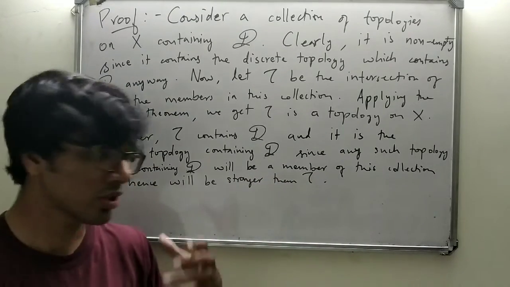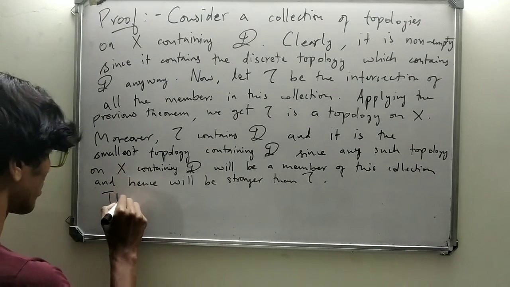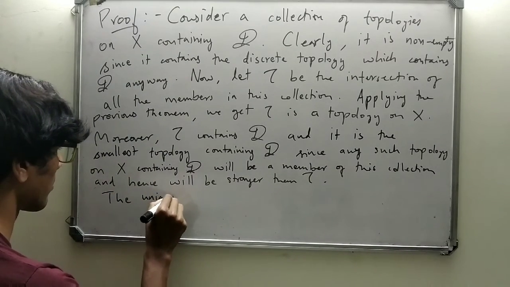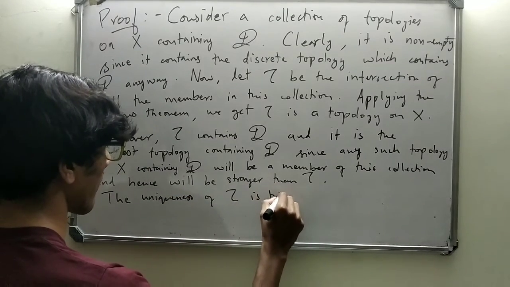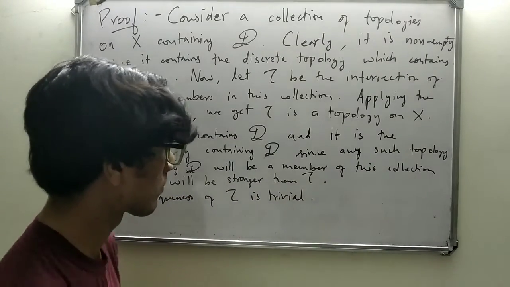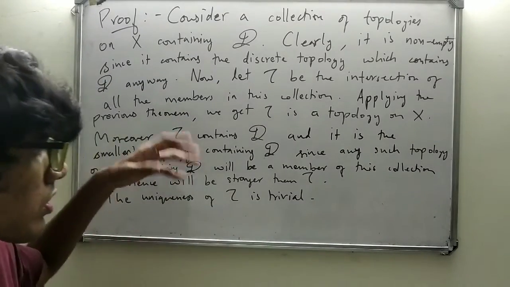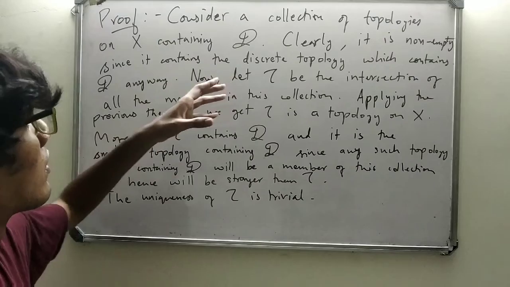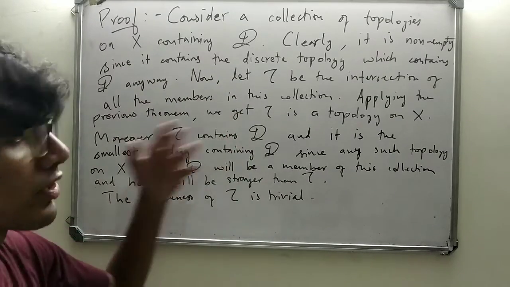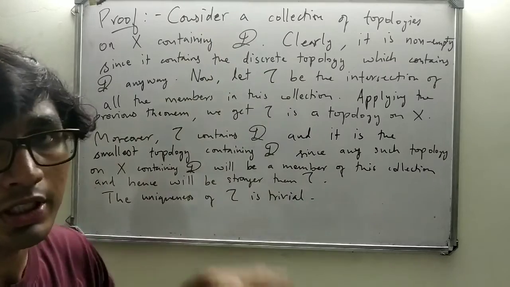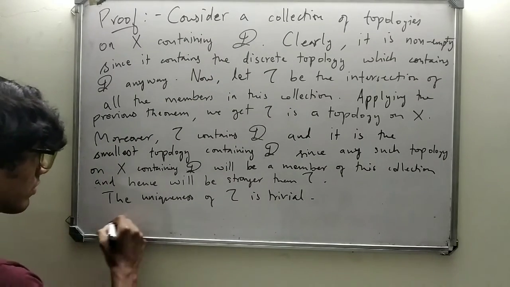Moreover, the uniqueness of tau is also trivial. So our theorem is proved. Also, the topologies so obtained through this definition are then said to be generated by this family D. Okay. So our theorem is proved. That's the proof.